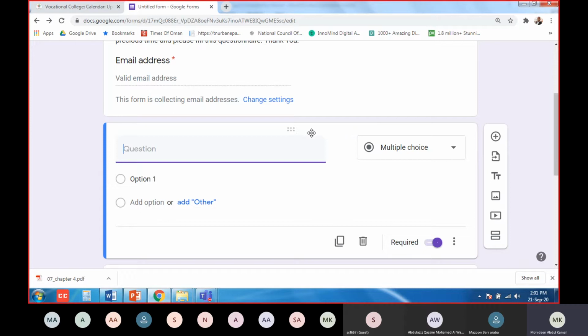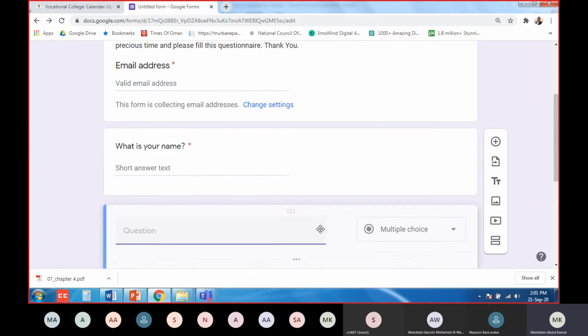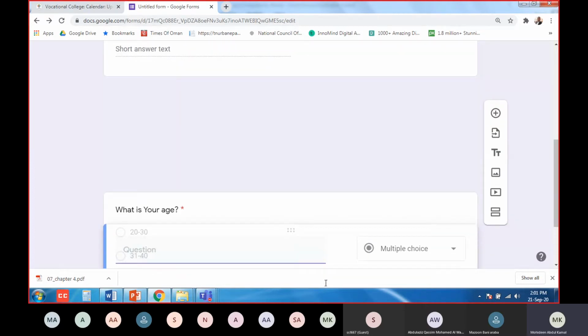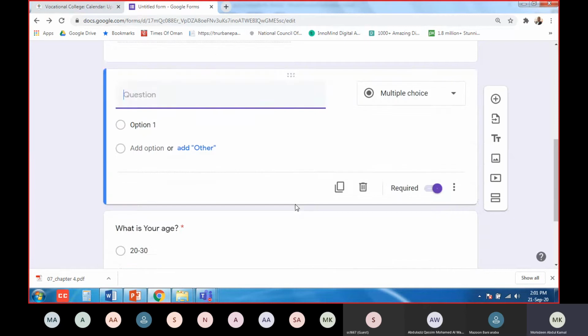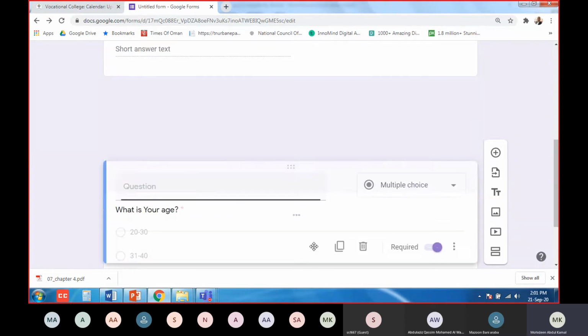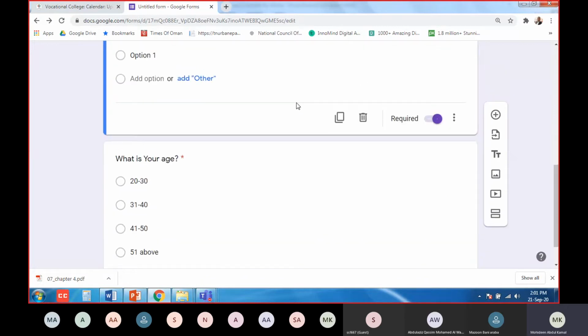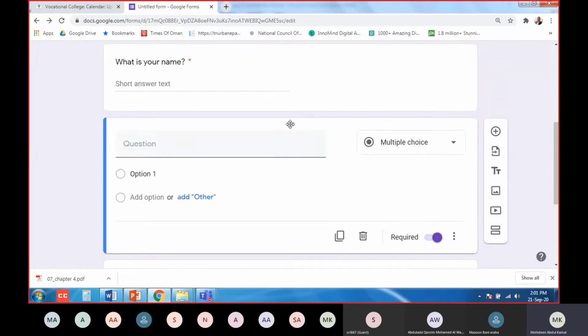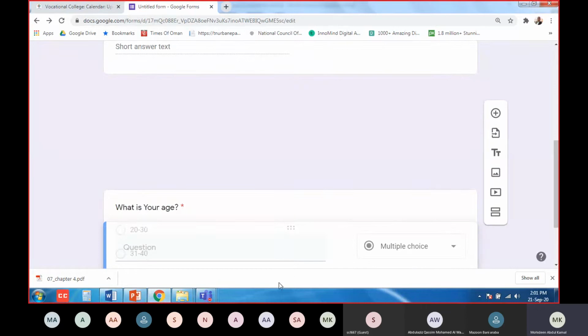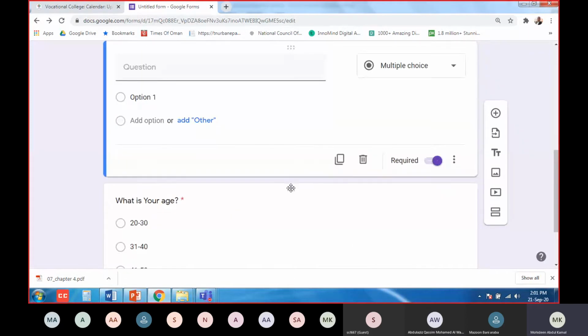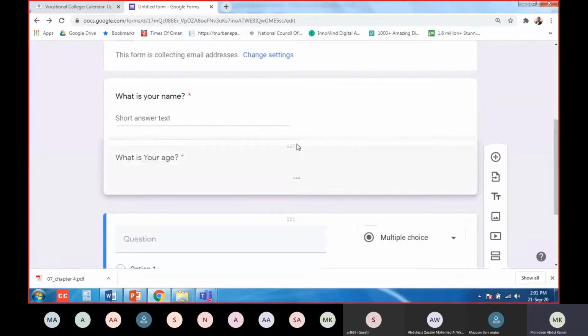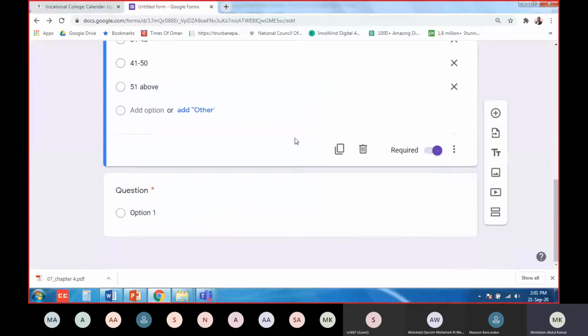Okay. Now after this, if you see here, if I put it here, it is coming like four arrow marks. I can drag this and change the order. For example, this question I want after age, so I can drag this and put it after age. Or I can drag age to the top. So my next question.